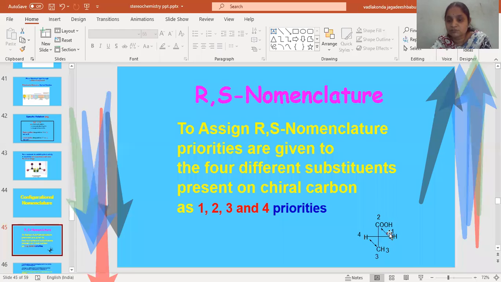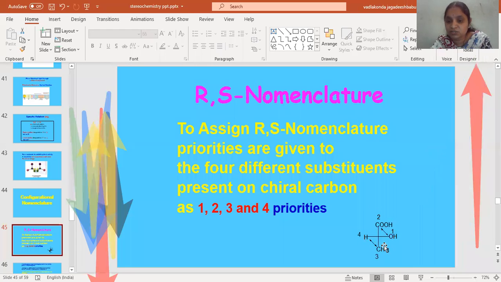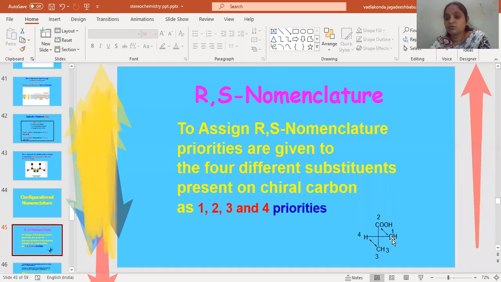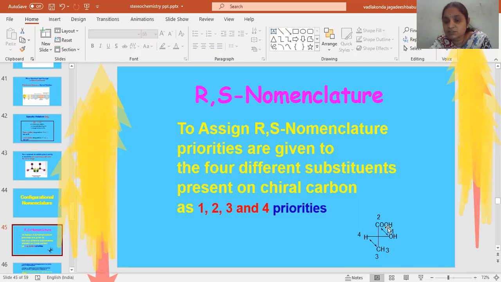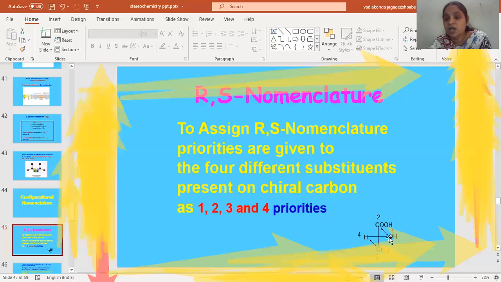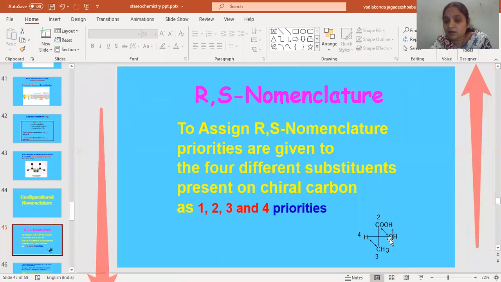According to these rules, when we are giving priority to the groups attached to the carbon, the group with the highest atomic number must be given priority. Among all these four groups, first attached is the O here. For the OH group, this will be given priority because oxygen has a high atomic number.